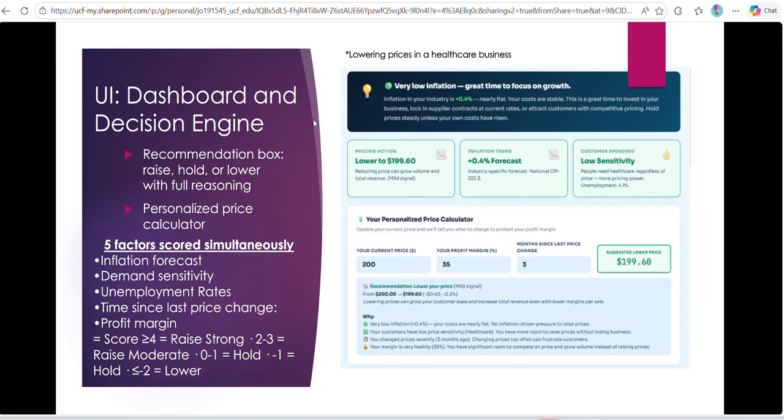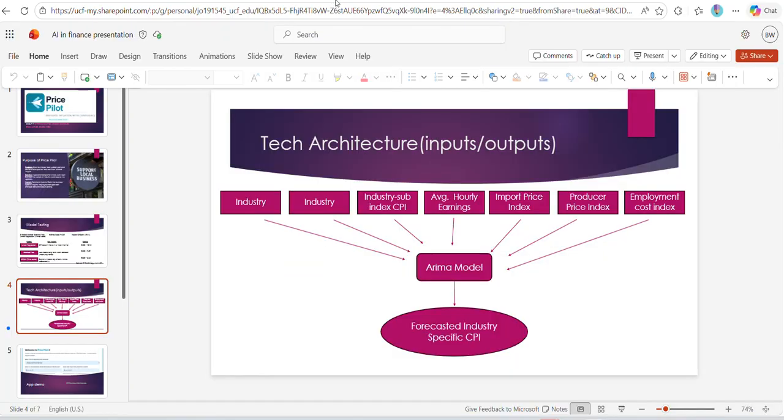That way you're getting real and honest input, instead of just, of course everyone would love to hear raise your prices and make more money, but sometimes you need to lower them. And this is a good way of taking everything quickly and getting a quick snapshot of what direction you should go.